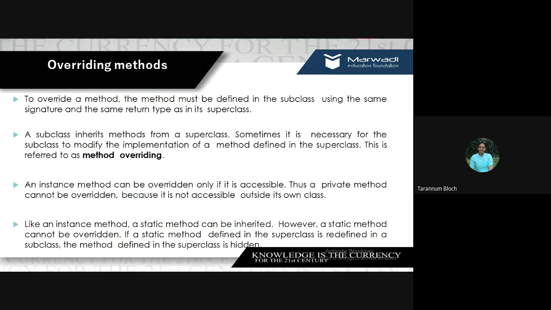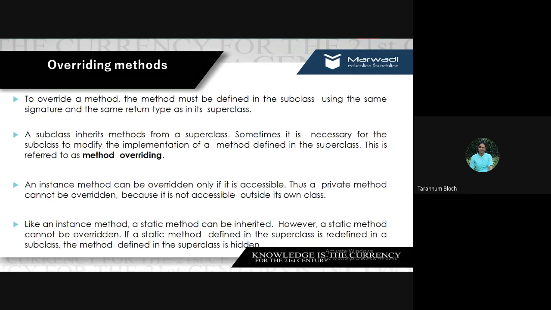In this case, when we are modifying it, we are going to override. We are going to change the meaning. So we call it method overriding. An instance method means a method belonging to a class. An instance method can be overridden only if it is accessible. This way we can say that private methods cannot be overridden because they are not accessible outside the class.